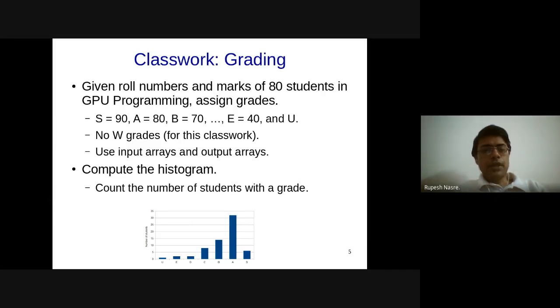And what does that mean? That for each grade, we want to find out the number of students who have gotten a particular grade, which means the number of students who have gotten U, E, D, C, etc. So can you now augment this code to compute such a histogram? So assume that you have already computed this. Either you can assume that you have already computed these grades for individual students, or directly you are computing those counters.